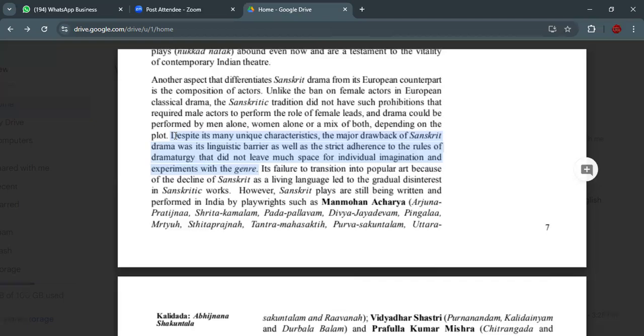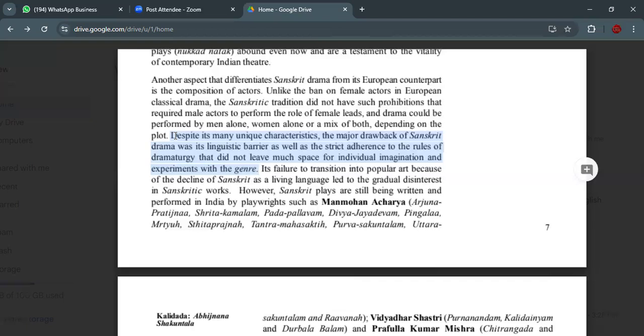Its failure to transition into popular art, because of the decline of Sanskrit as a living language, led to the gradual disinterest in Sanskritic work. What is happening? Its failure to transition into popular art. So Sanskrit drama did not become a popular art that everyone watches and appreciates. Why?